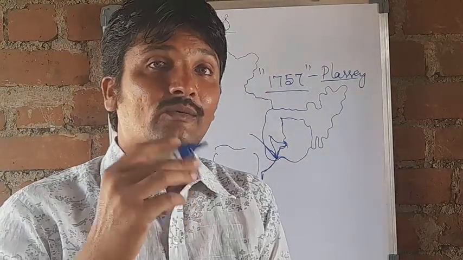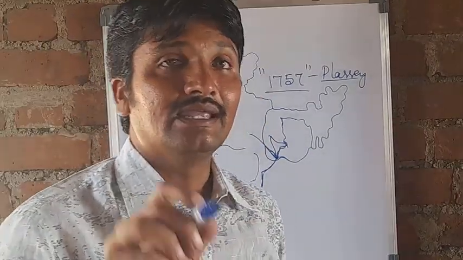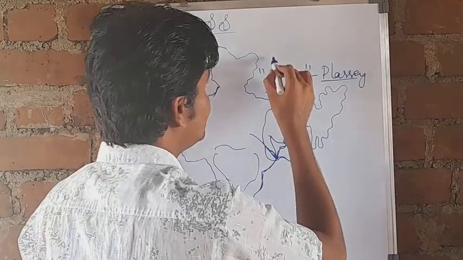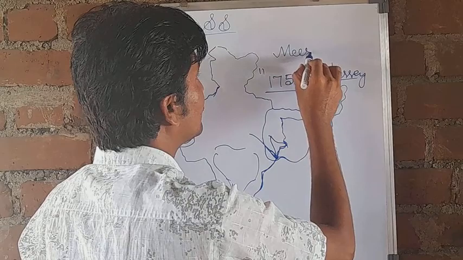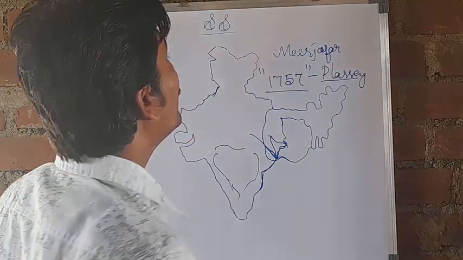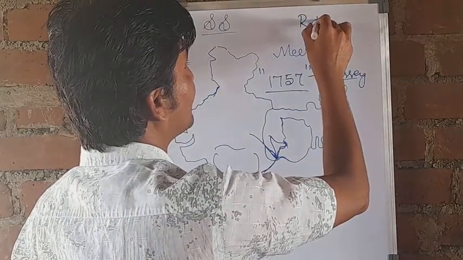Before the war, he had an internal agreement with Mir Jafar. Who had an internal agreement with Mir Jafar? Robert Clive.